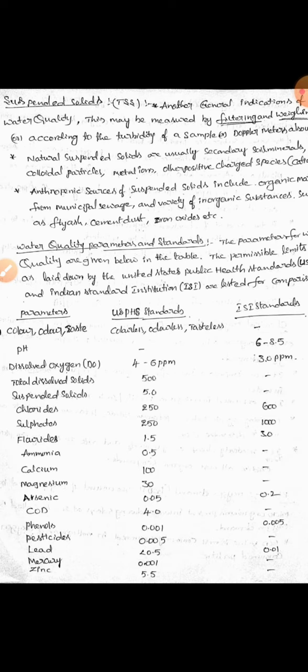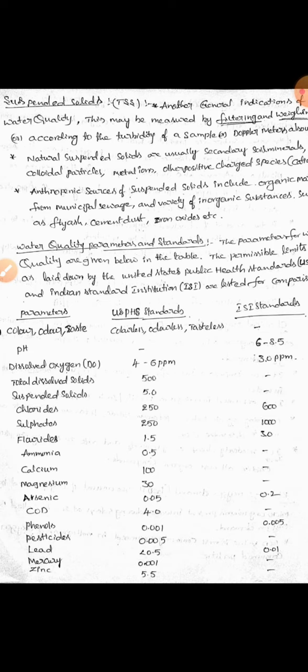Next, ammonia 0.5 milligrams, ISI standard value not defined. Next, calcium 100 milligrams per liter, ISI standard not defined. Magnesium 30 milligrams per liter, ISI standard values not defined. Next, arsenic should be 0.05 milligrams, and according to the ISI standard value, it should be 0.2 milligrams per liter. Next, COD, chemical oxygen demand, should be 4, but the ISI standard value is not defined.